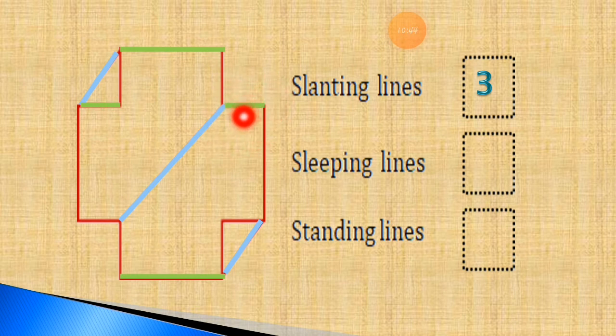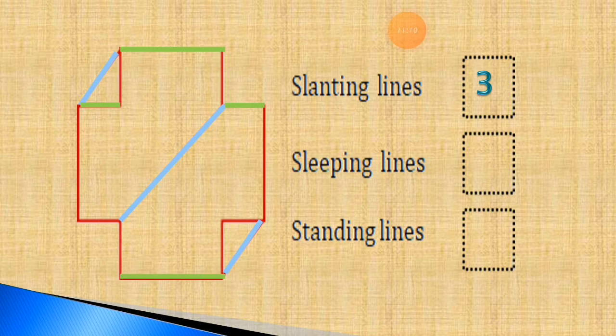See this, here is sleeping line number 1. Here the sleeping line number 2. Here the sleeping line number 3. Here the sleeping line number 4. So 4 sleeping lines we found from the picture. Now are any other sleeping lines there or not?